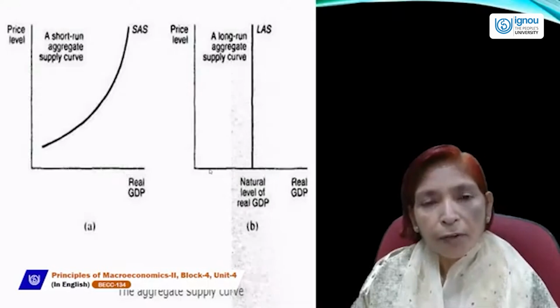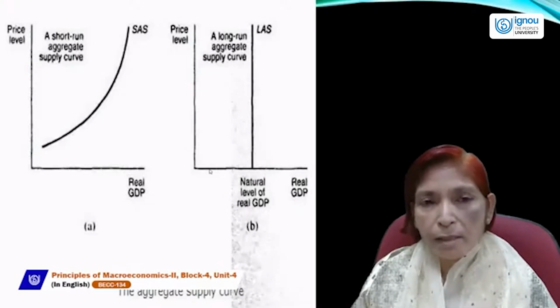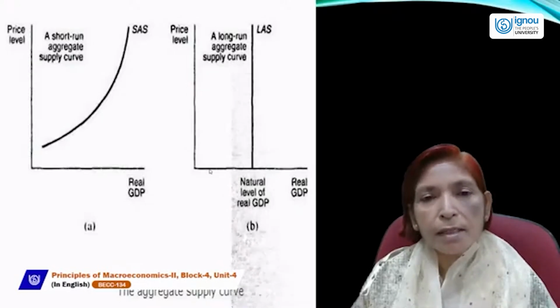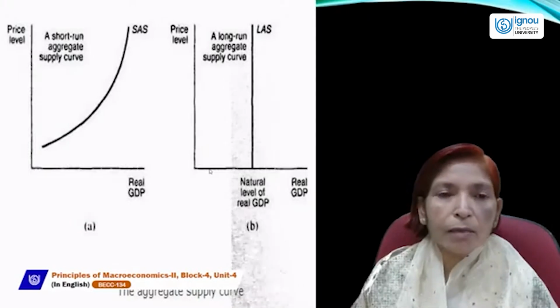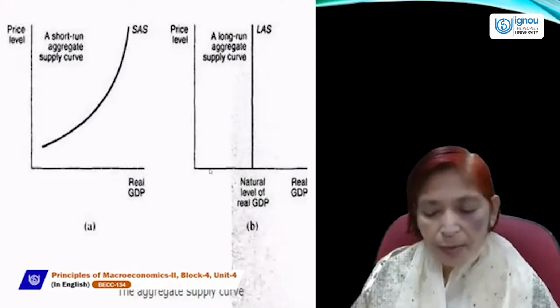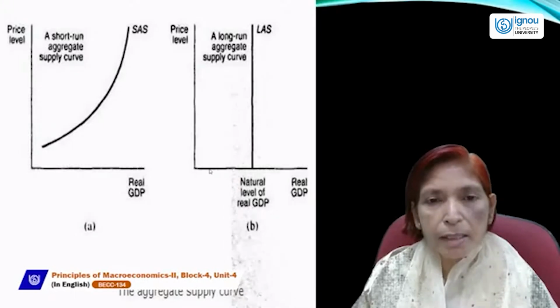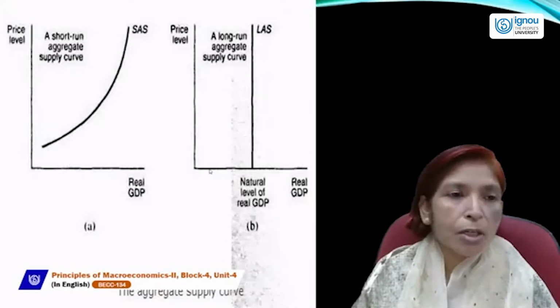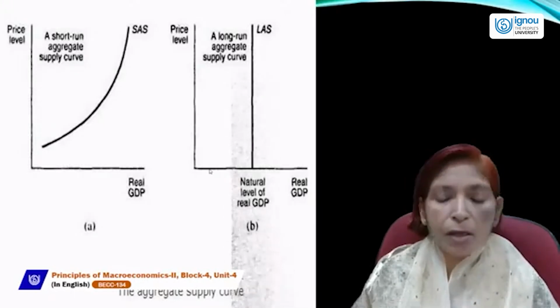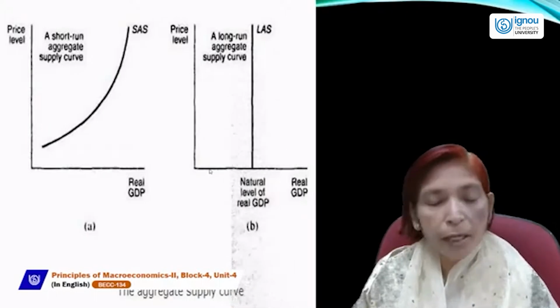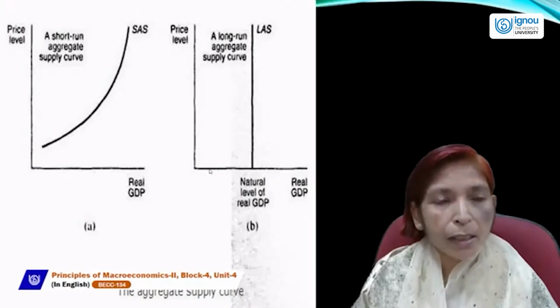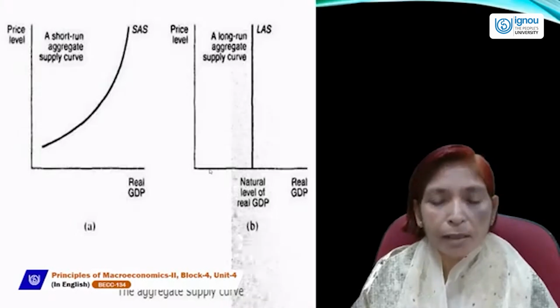So, if we assume that full employment exists in the economy, then the aggregate supply curve will be vertical, or parallel to the y-axis. That's why LAS, the long run aggregate supply curve, is vertical, and the short run aggregate supply curve may be horizontal or upward sloping. Generally, this curve is upward sloping.